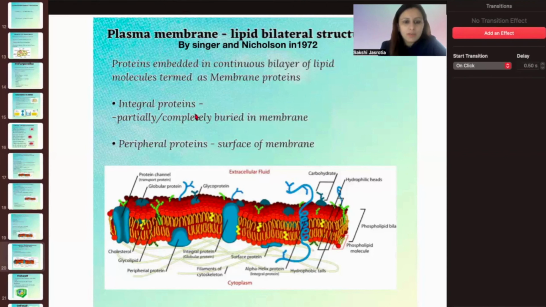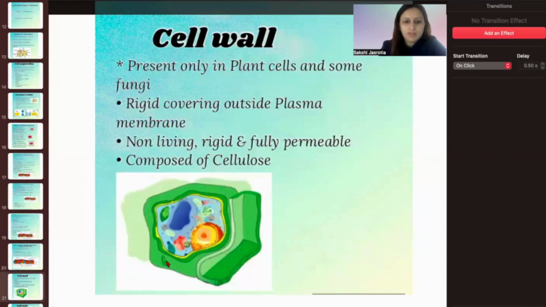Now, integral proteins are those that are partially or completely buried in the membrane, like this one. This is the integral protein. It is completely embedded between the two layers. Now, peripheral proteins are those that are only on the surface, like this one. It is only on the surface and does not go all the way inside, so these are the peripheral proteins.